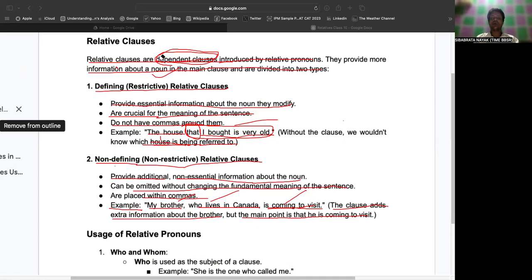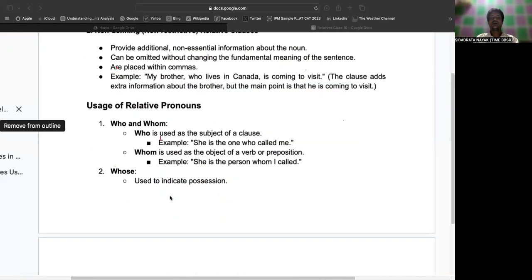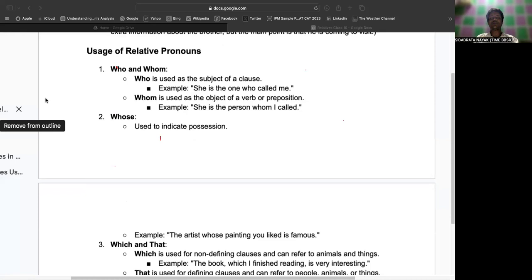Now, let's discuss the uses of relative pronouns. Like I told you, "who" and "whom": who is used as the subject of a clause and whom is used as the object of a verb or preposition.